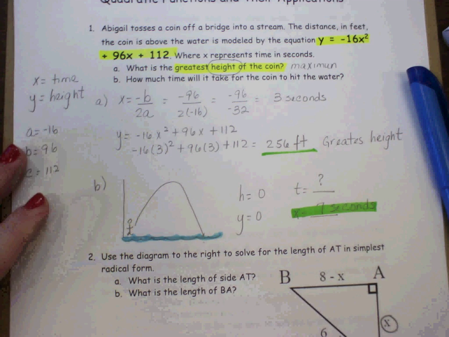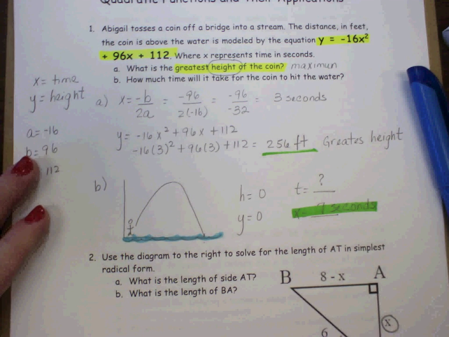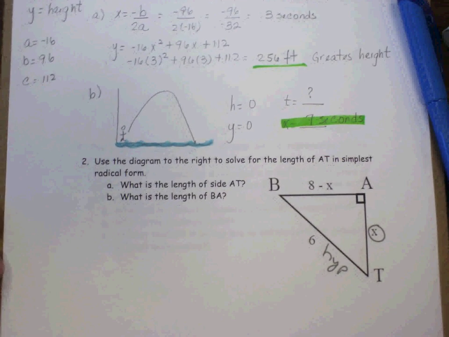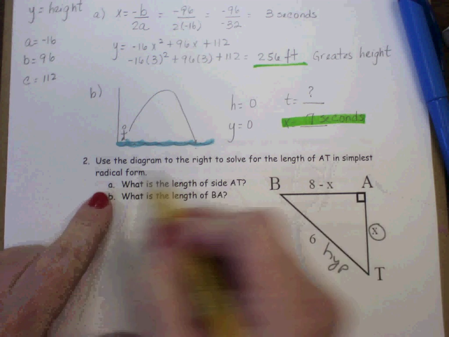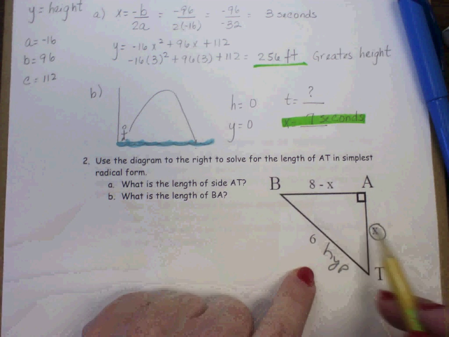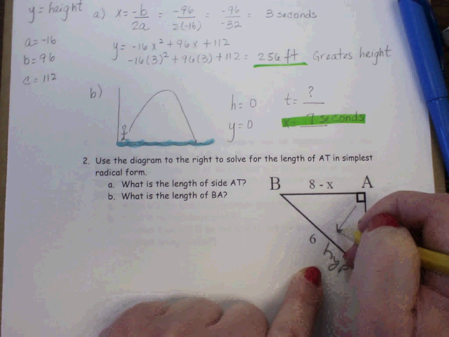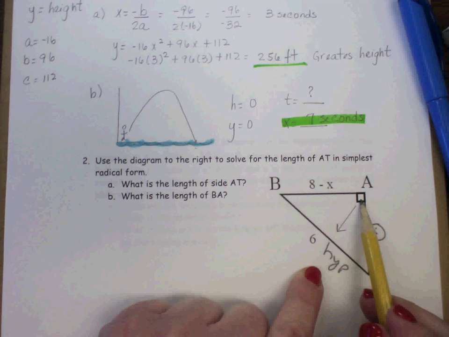All right, use the diagram to the right to solve for the length of AT in simplest radical form. Okay, so I've already kind of helped you out with the diagram. This is a right triangle, and I know that because it has a right angle. The arrow pointing away from that 90-degree angle would be my hypotenuse.